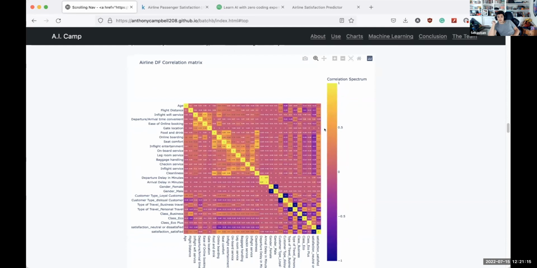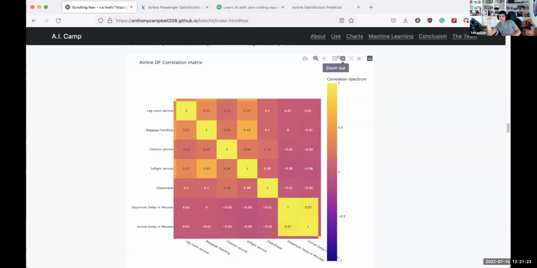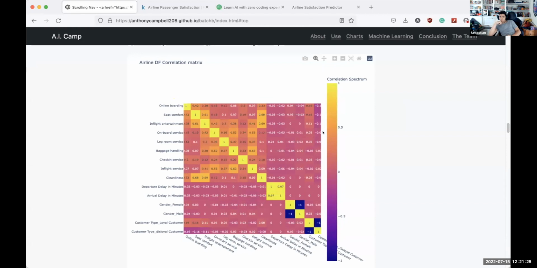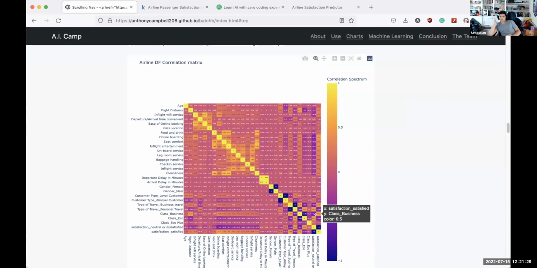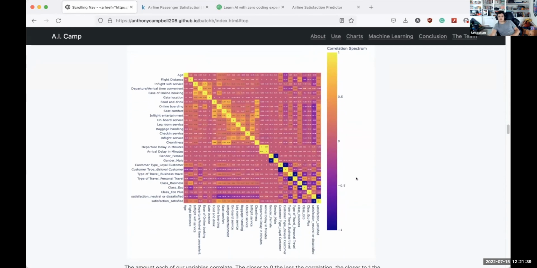And this is a correlation matrix which shows how much each variable correlates. 0 is no correlation, 1 is a positive correlation, and -1 is a negative correlation. The only columns and rows we particularly care about are the satisfaction rows, and the most notable ones are online boarding and business class, which each have a 0.5 correlation.